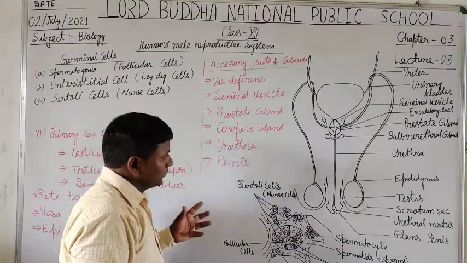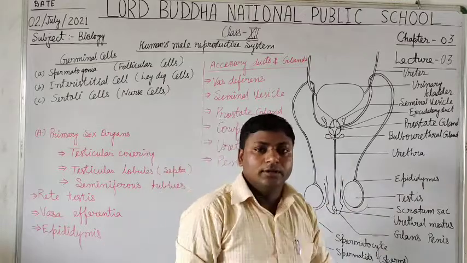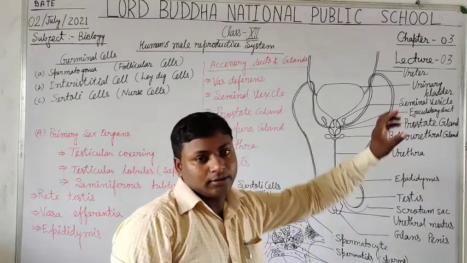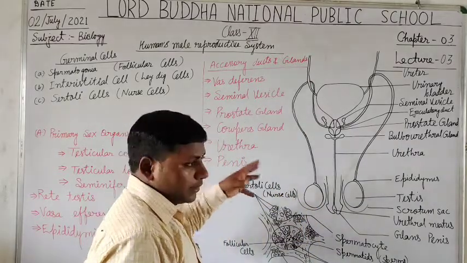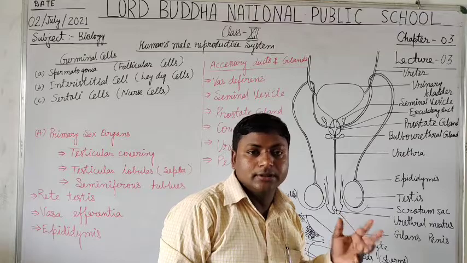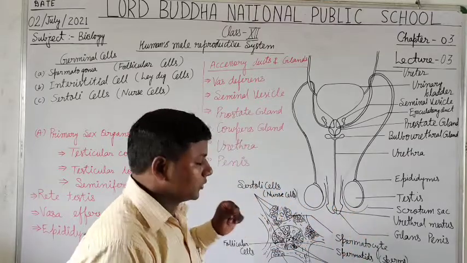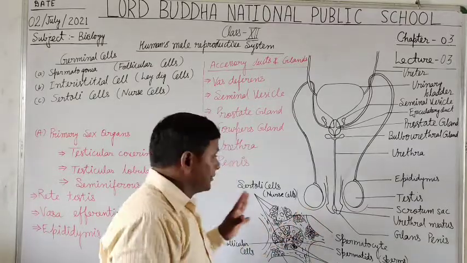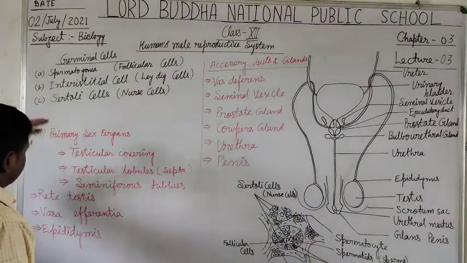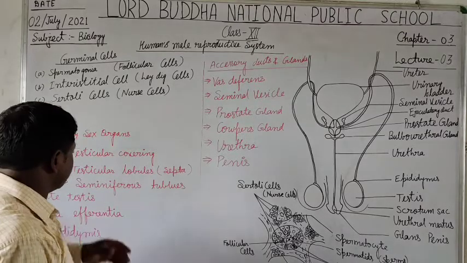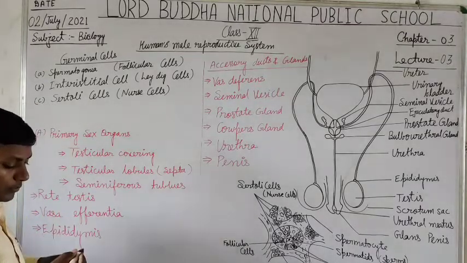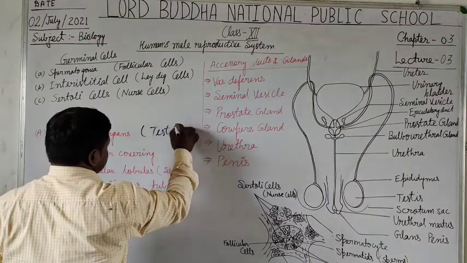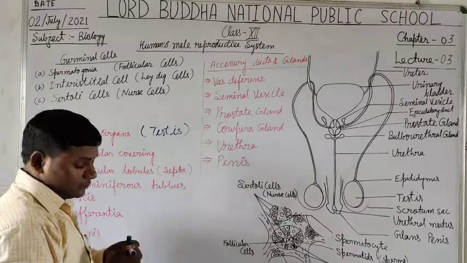In the previous lecture we discussed the male reproductive system and what the main primary and secondary parts of the human male reproductive system are. Today we are going to discuss the primary sex organ. As we very well know, the testis is the primary sex organ.